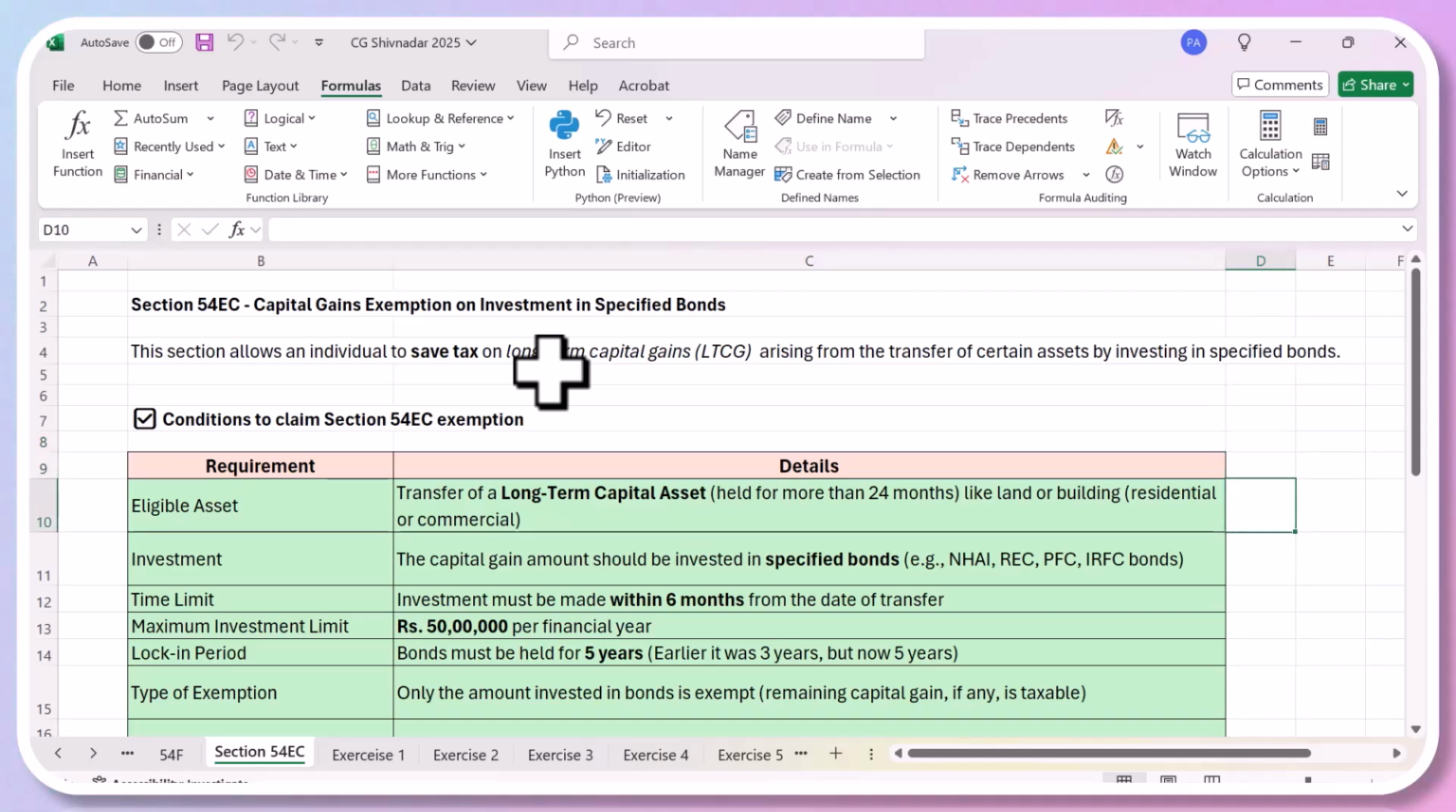Now, if you don't want to purchase a house, or if you are purchasing the house and still you are making a capital gain, you can invest some amount in bonds, which will give you exemption. Like, when I sold my residential house in Greater Kailash, I invested in bonds. I didn't purchase another house. Instead of buying a house, I can buy bonds, which are called capital specified bonds. So this is called section 54 EC.